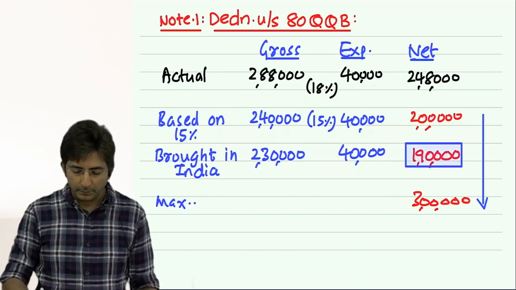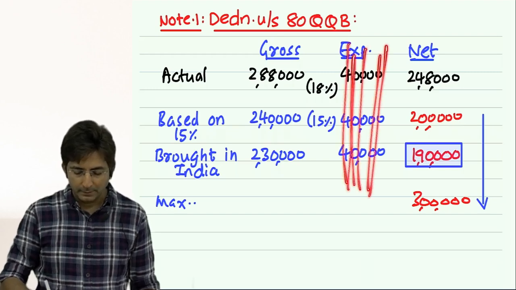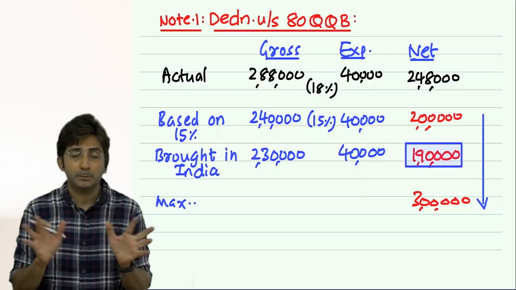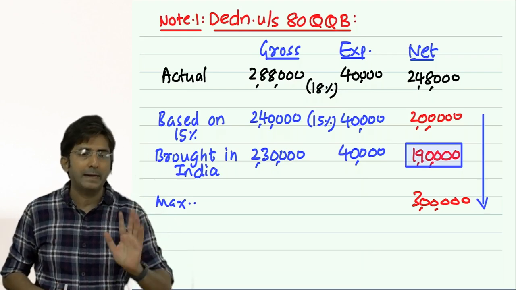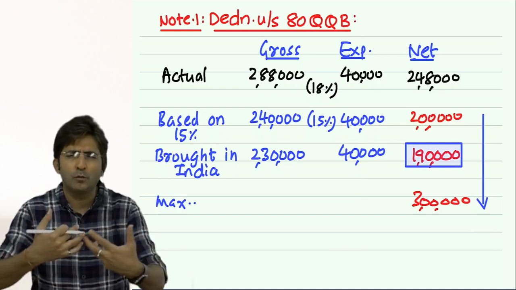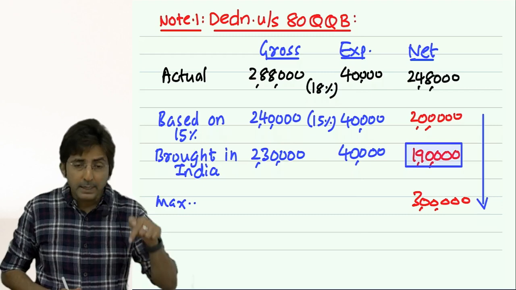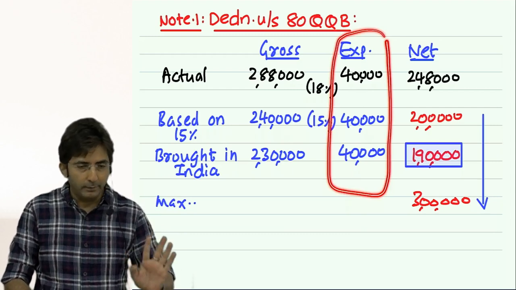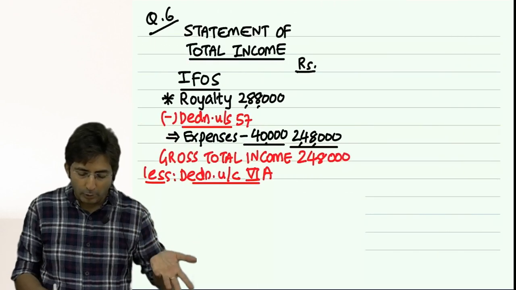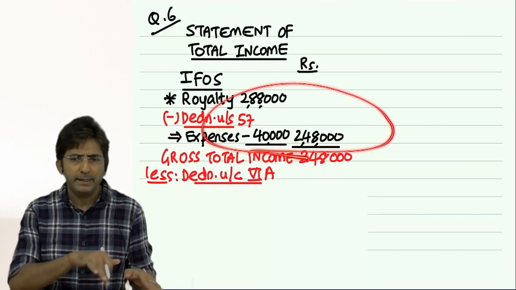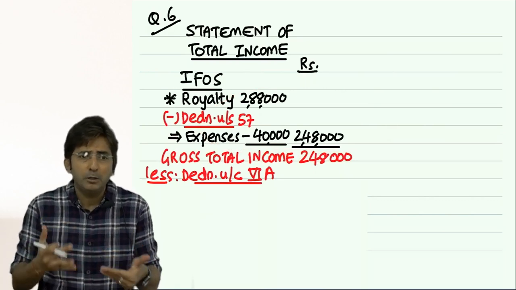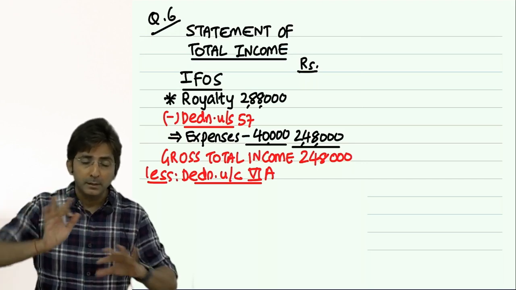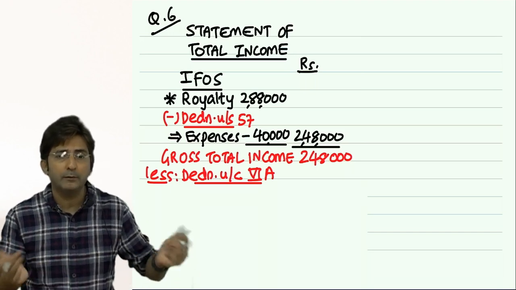Yes, if the question would not have given you expenses, then everyone would have got the right answer. If in this question expenses were not given, then everyone would have got the right answer. In fact, I would have given this question as homework only. I personally did this question in the class because of these expenses. See, everyone knows expenses are to be deducted, but that knowledge you keep in income from other source. But when it comes to deduction, it is that same principle you have to follow, net of expense. Because while including, you follow the principle of net of expense. So deduction is also based on the same principle.